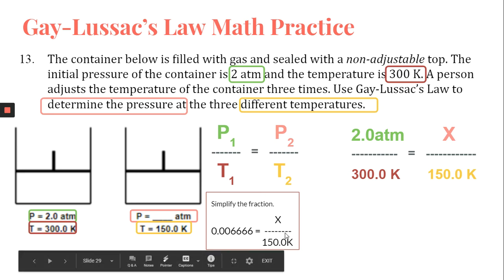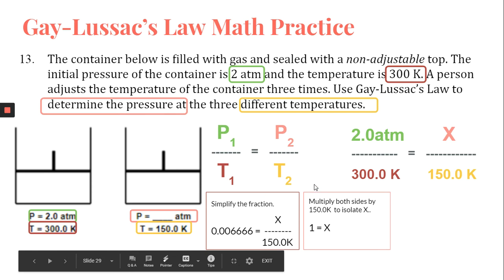Now, this is a little scary because we're looking at a fraction with X in it, so we need to get X out of that fraction. We're going to do that by multiplying both sides of this equation by 150 Kelvin. What that does is it cancels out 150 and gives us 1 equals X.